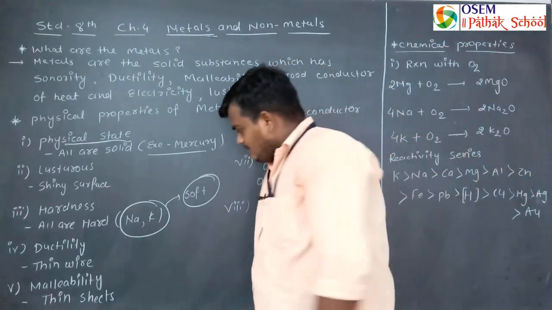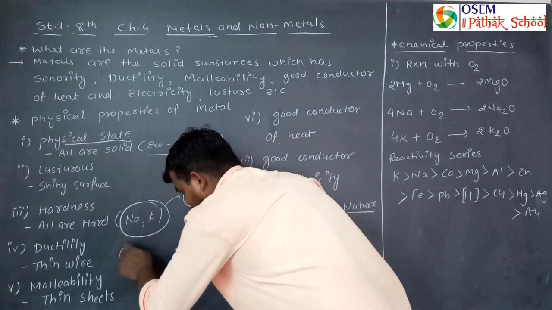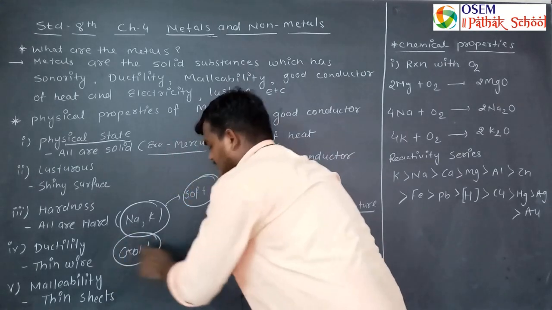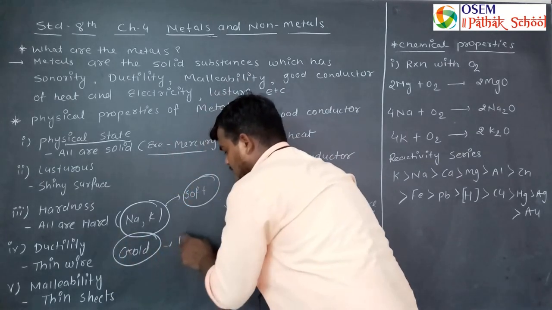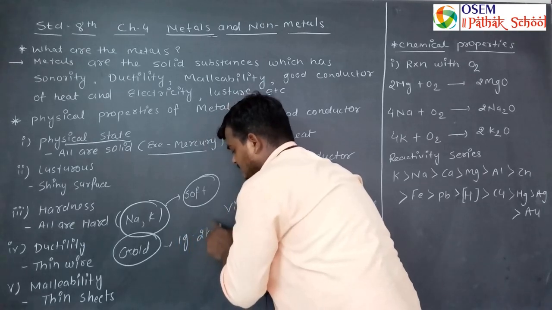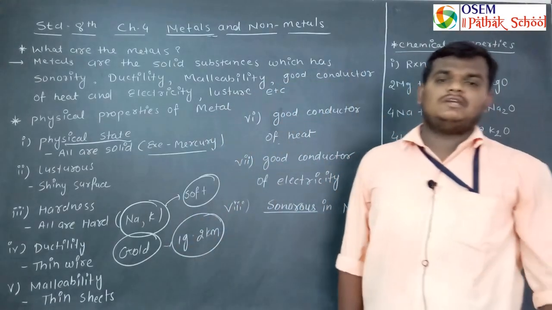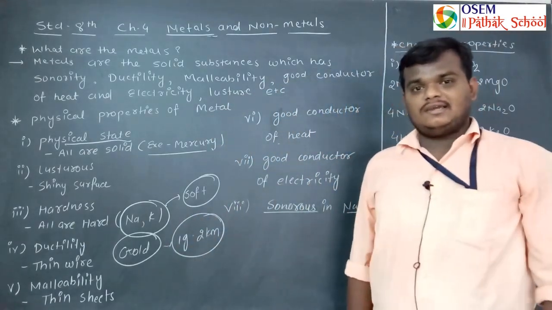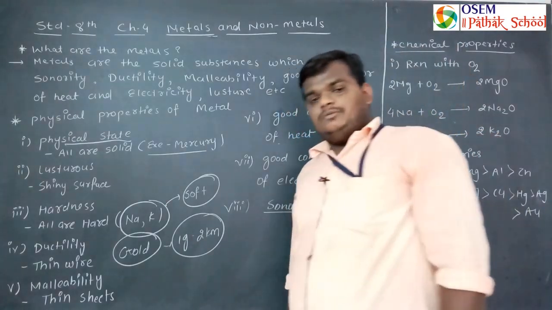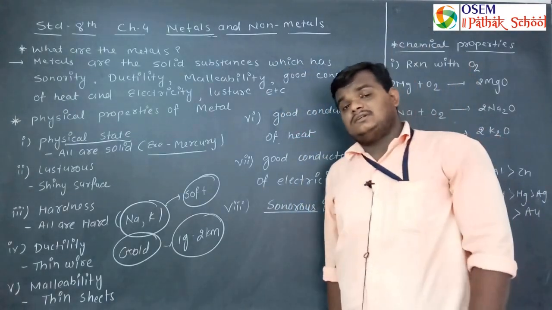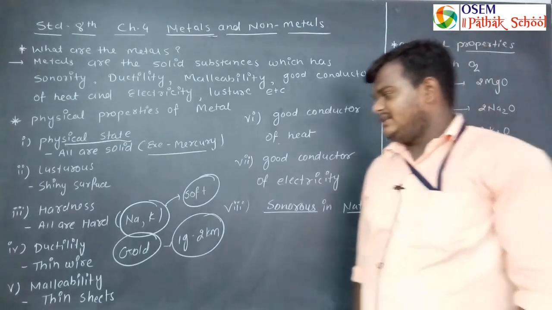The best example of ductility is gold. From 1 gram of gold, you can stretch a thin wire up to 2 kilometers. 1 ग्राम गोल्ड में से आप 2 किलोमीटर तक लंबा वायर स्ट्रेच कर सकते हो. Means it has a very high ductility.